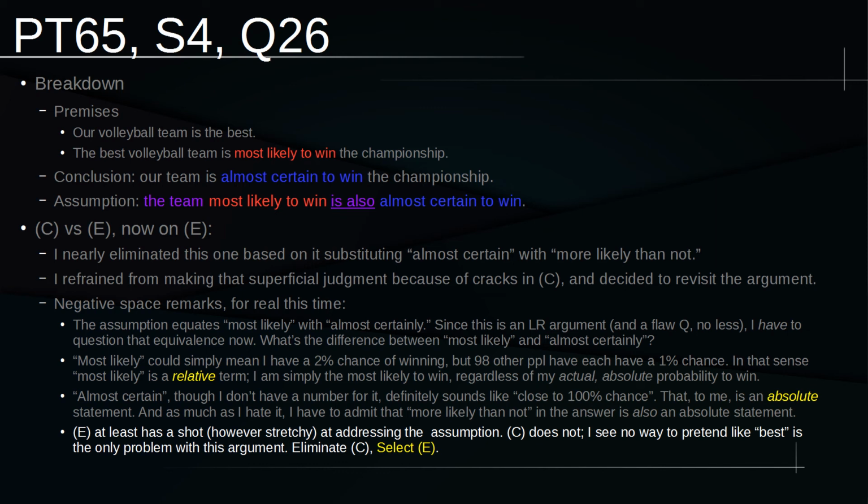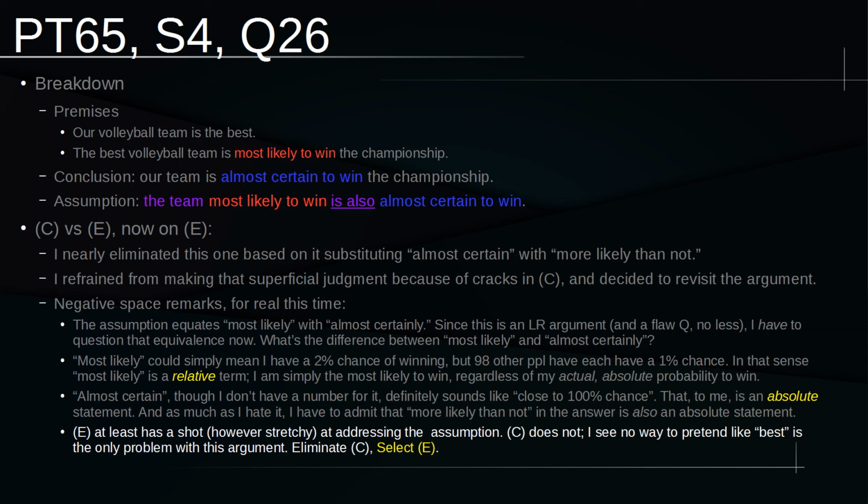I didn't really like it, and it's really more about eliminating C, because technically, like I said, almost certain really sounds like close to 100%, and more likely than not is not close to 100%. It's just at minimum 51-49. It could be close to 100% chance, but it to me covers a much bigger range than almost certain, and it is a distinct term, and so I feel like that's still grounds for eliminating E had there been a better, safer answer. But here, this arguably wrong answer happens to be the least wrong of the 5 choices that I saw. So that's why I'm stuck with doing it.